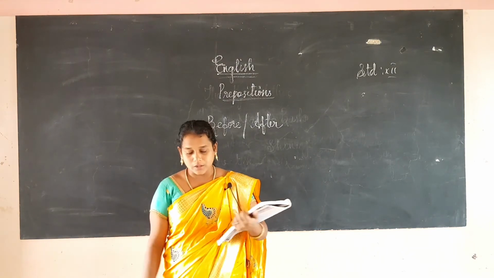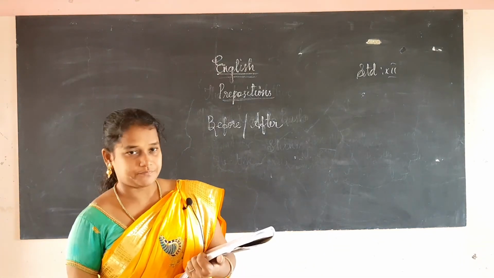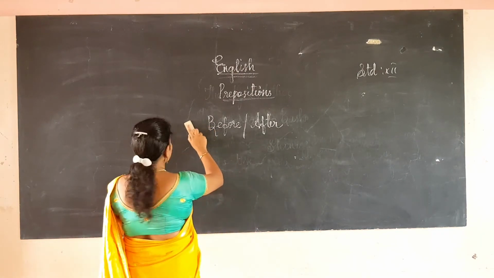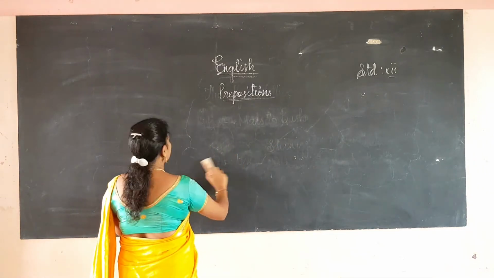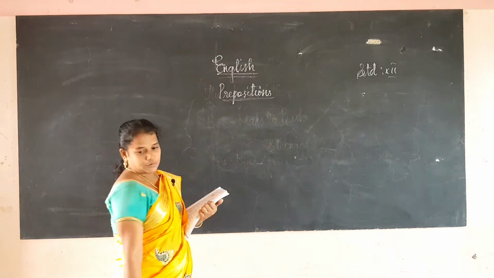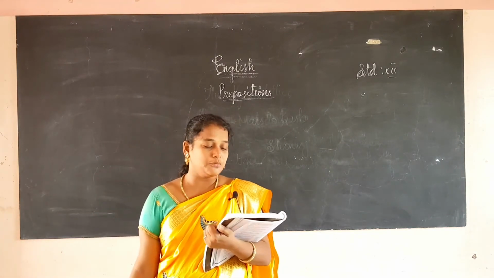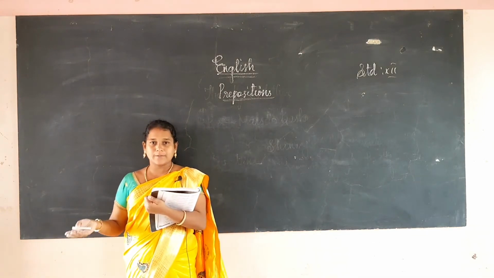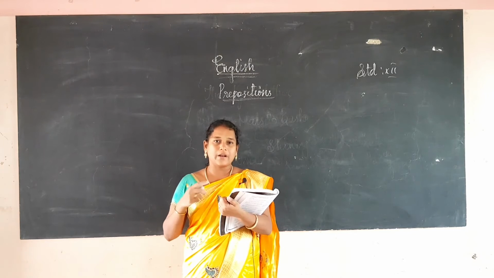Now we will go to the book exercise, page number 45. Recall your learning of the basic prepositions and complete the sentences using the prepositions given in the bracket. Over, under, you know.